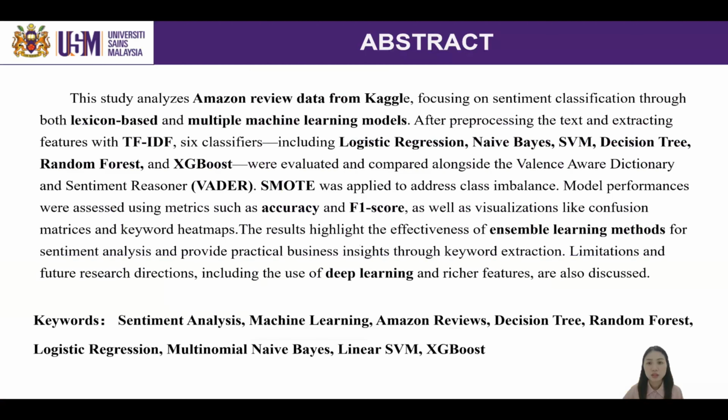This study uses Amazon reviews from Kaggle to predict customer sentiment. I compare a dictionary method, VADER, and 6 machine learning models, including logistic regression, Naive Bayes, SVM, decision tree, random forest, and XGBoost. After cleaning the text and using TF-IDF, I used SMOTE to fix class imbalance. I found that random forest works best for sentiment analysis. The keywords found by the models help businesses understand what customers care about. I also discuss some limits and suggest using deep learning and more features in the future.